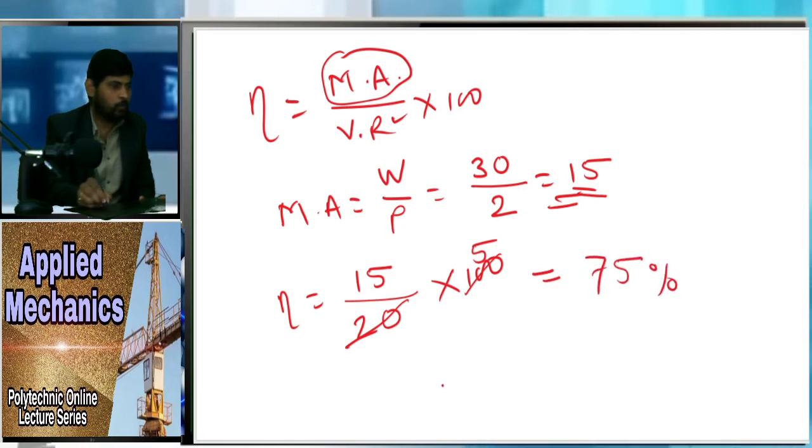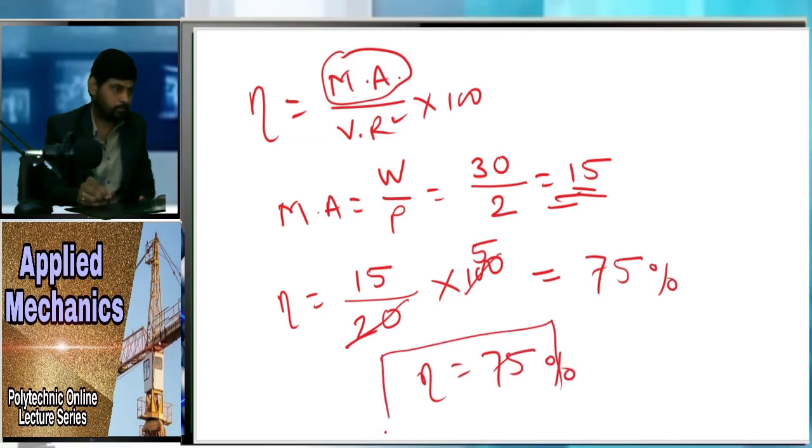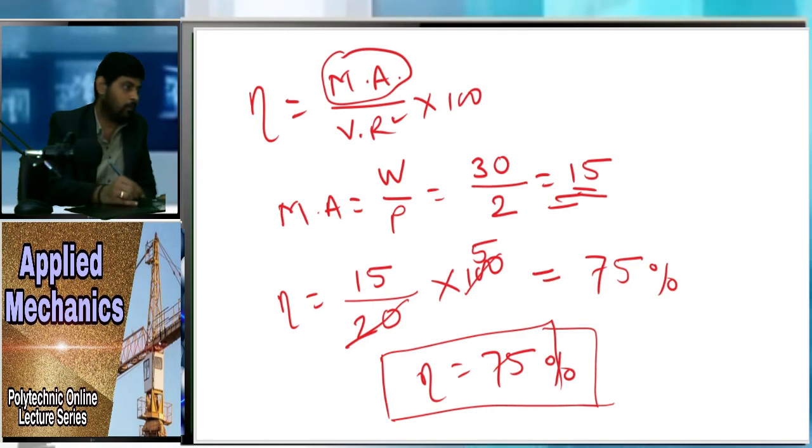So efficiency is nothing but 75%. So here you can see your efficiency is 75%. So in this problem, what have we found? We have found the ideal load.